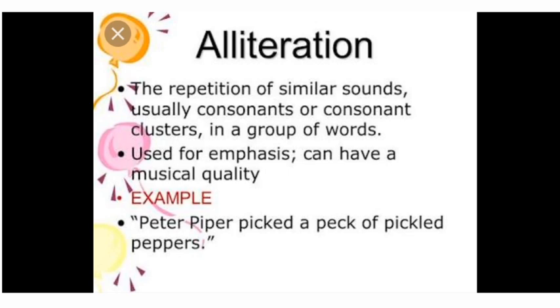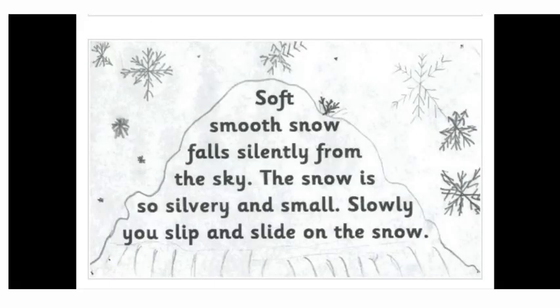For example, soft, smooth snow falls silently from the sky. The snow is so silvery and small. Slowly you slip and slide on the snow. So here in this example, you can see that the first letter of the words starts with the consonant and the sound is the same. As I said earlier, it is not necessary that every word in the sentence should begin with the same letter.